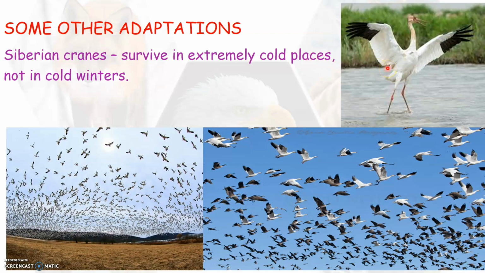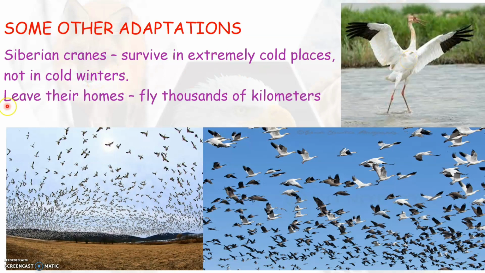But these birds cannot survive in the cold winter season in their native place. So during the cold winter season, these birds leave their homes and they fly thousands of kilometers and move to a warmer place. They do this in search of food and shelter.